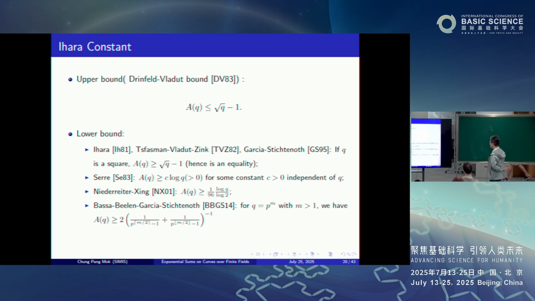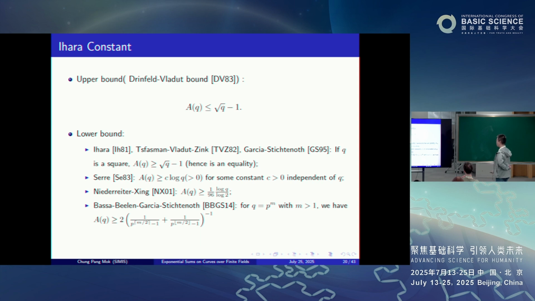So now the interesting aspect of the subject is to ask for lower bounds. Originally, Ihara already showed that when q is a square, then you have the lower bound, namely A of q is bigger than or equal to the square root of q minus 1. Hence it's actually equality when combined with the Drinfeld-Vladut upper bound.